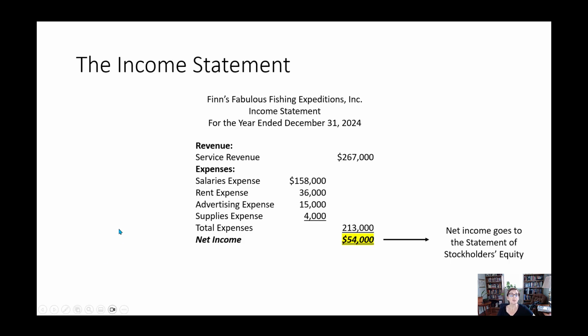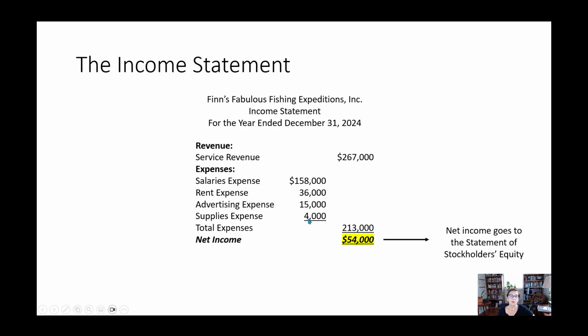All right, so we always start with the income statement. So let's look at Finn's Fabulous Fishing Expeditions, assuming that maybe this company takes people out in boats and goes fishing, right? So during the year, customers paid them $267,000. They provided services to the customers. That's called service revenue, and they got $267,000. They paid some expenses, okay? So they paid salaries, they paid rent, advertising, supplies.